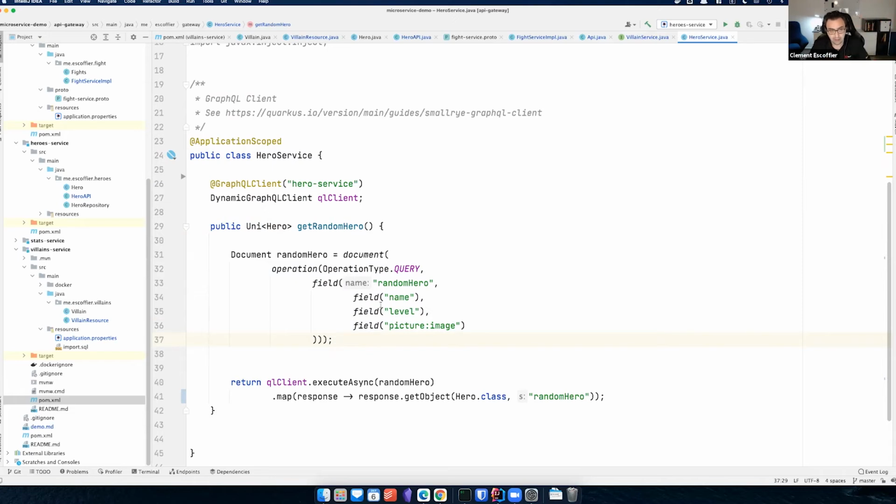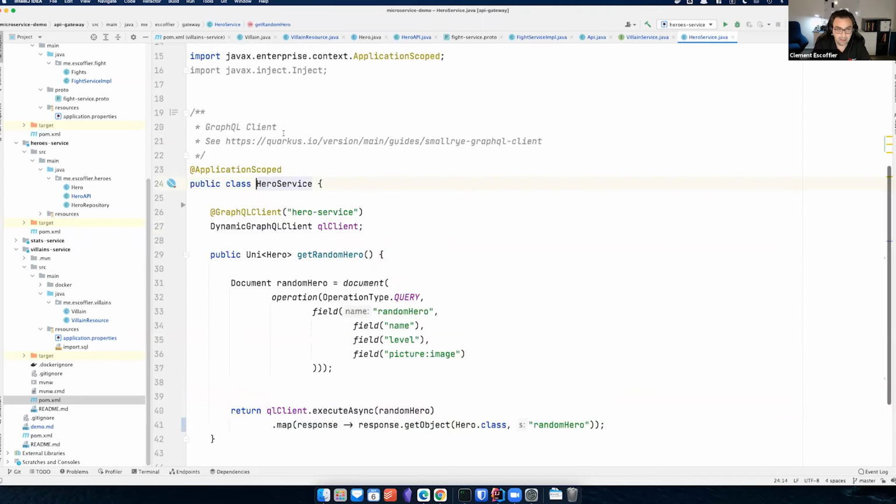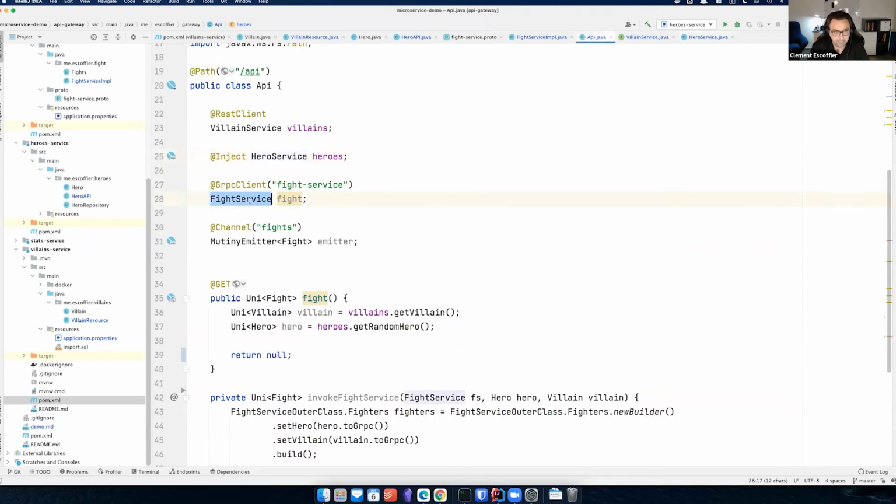We are working on that. But basically, I rewrite the same query I wrote in my dev UI, and I execute the operation with that query, and I map it to a hero. Everything is fine. So then I go back to my API. Yes, here. And I have the fight service, which is just a gRPC client.